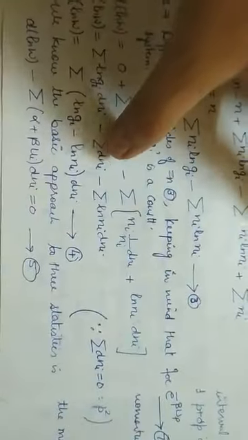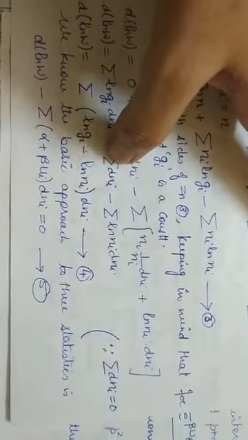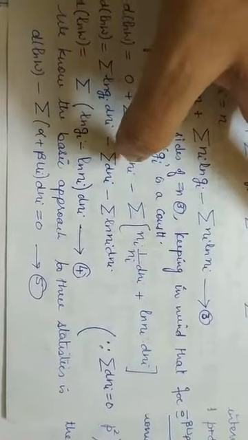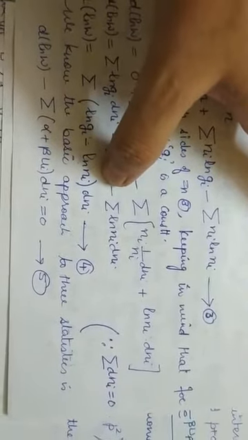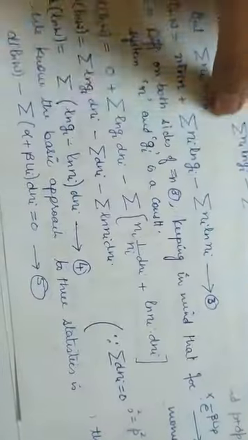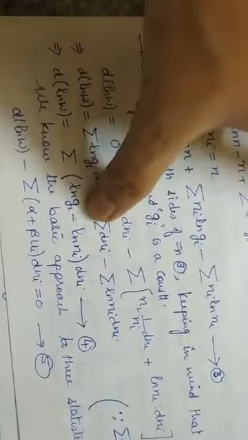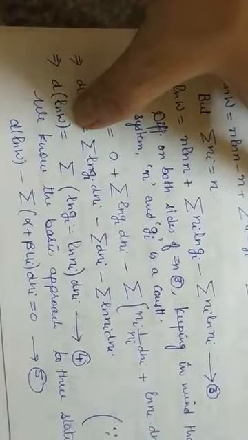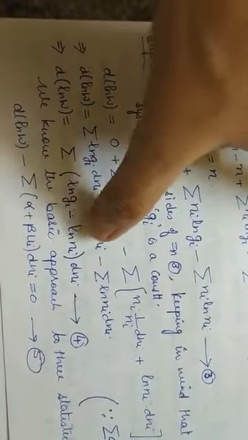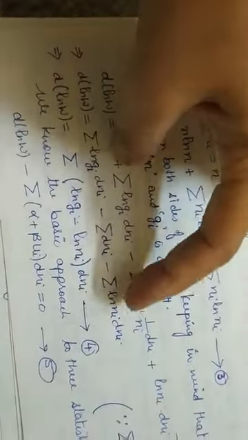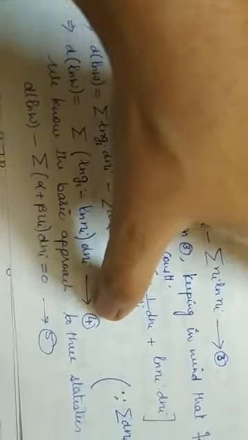Now see, this is again equal to 0. The second term becomes 0. Why is the second term 0? Because summation ni is a constant. So if summation ni is a constant, its derivative comes out to be 0 simply. So what do you get? You will get equation number 4 simply. d natural log of w is equal to summation of natural log of gi minus natural log of ni. Summation and dni have been kept common between these two terms. Alright? You will get this equation as equation number 4.